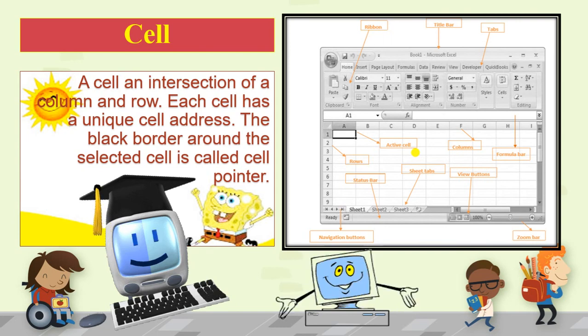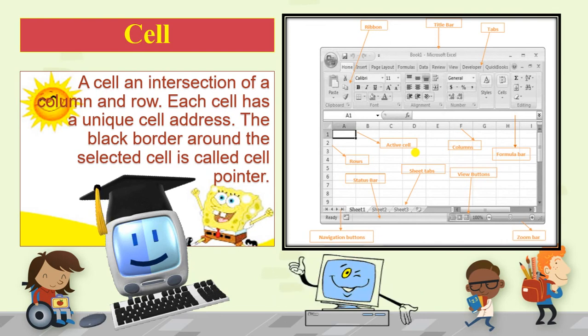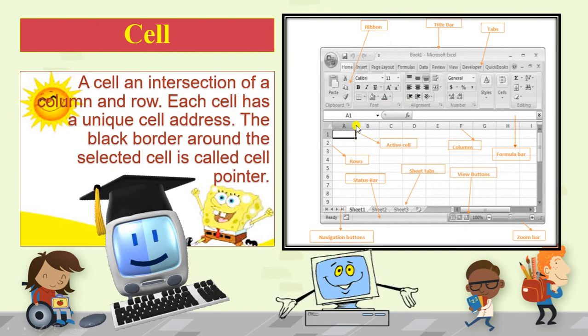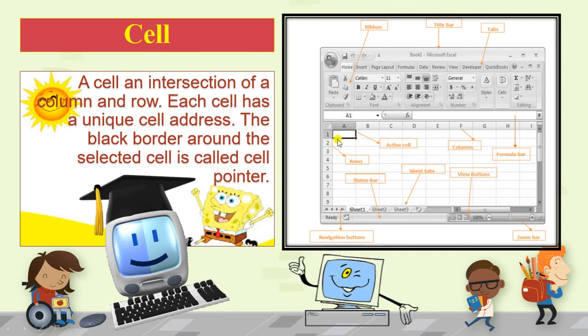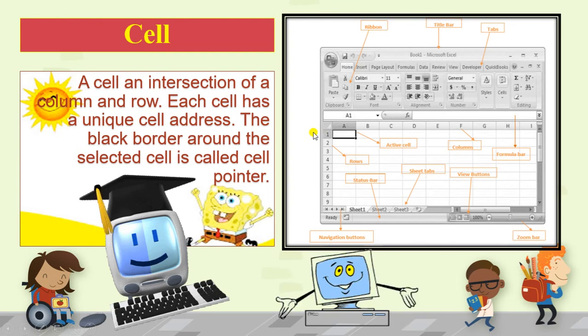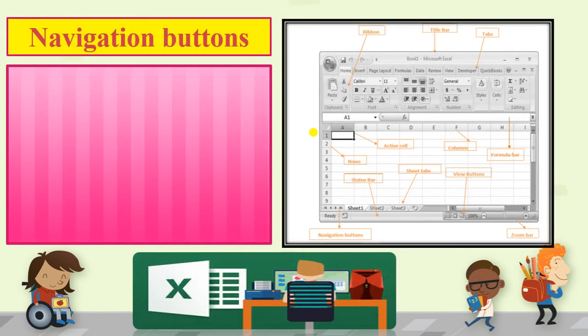So every cell will have a different name. The black border on the selected cell is called a cell pointer or an active cell.